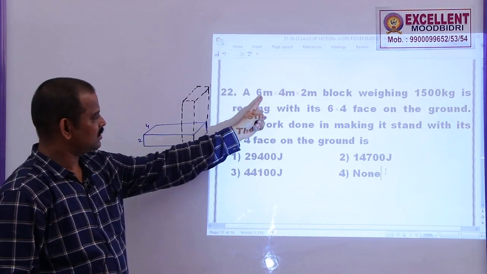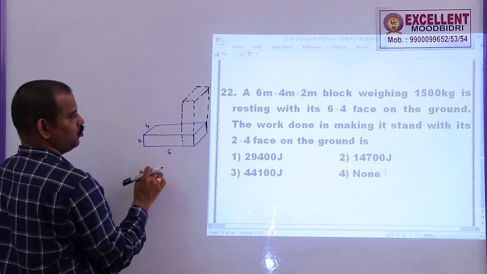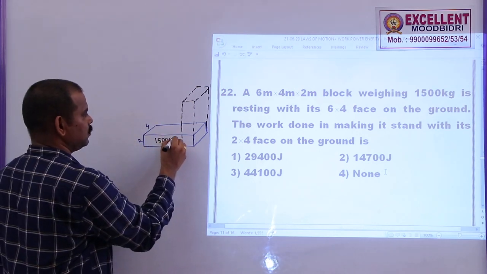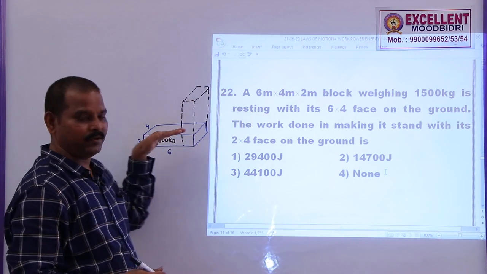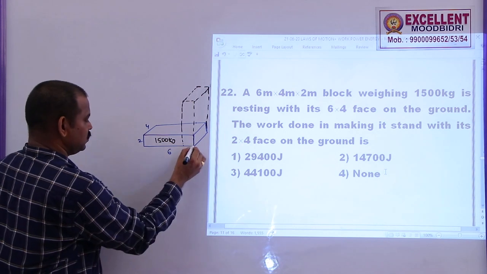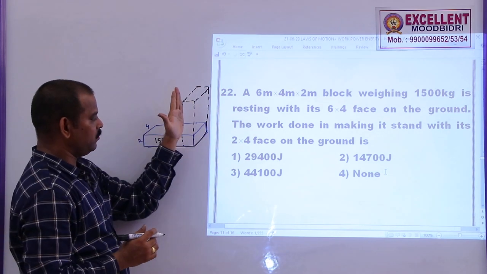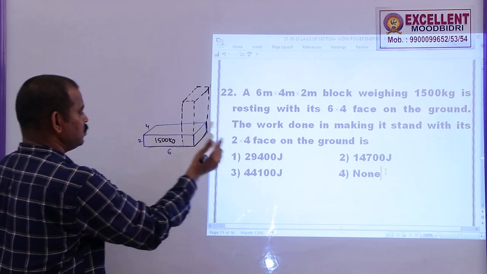22. A 6 meter by 4 meter by 2 meter block, where 6 is the width, 4 the height and 2 the other side, of 1500 kgs is resting with its 6-4 face on the ground. So, this 6 and 4 face is on the ground. The work done in making it stand with its 2-4 face, with 4 as usual and 2 on this one. So, what is the work done?